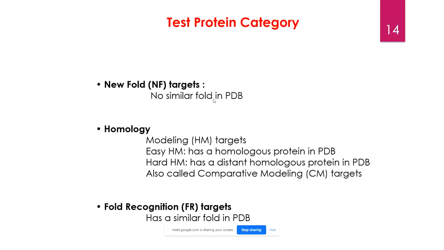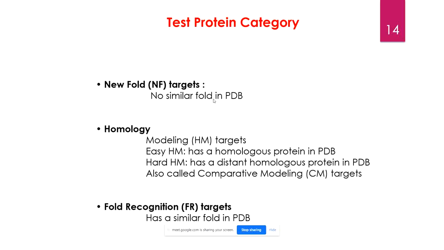Now if you talk about a very near homologous protein, it's not a distant relative, it's a very near one. Suppose you and your brother, you two are going to look like each other because you are much more connected to one another than to your cousins. So you are going to have much more sequence similarity. So that was easy homology modeling, and then there is hard homology modeling.